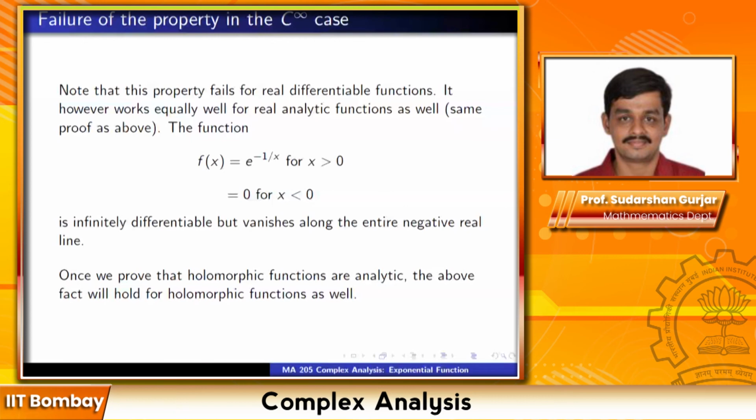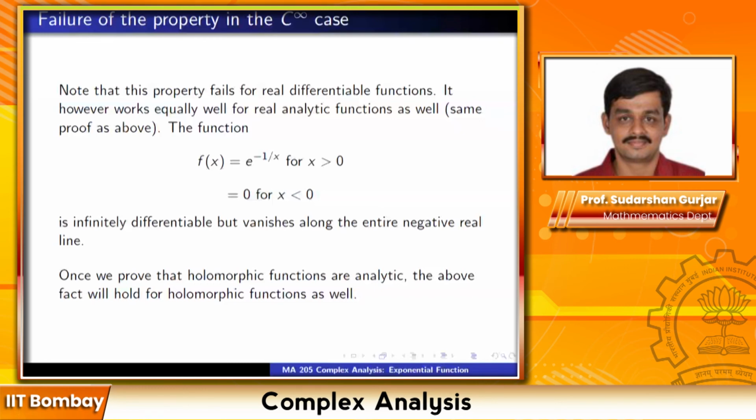Okay, now I want to explain the contrast with the real case. Anytime we study something in complex analysis, we should compare and contrast with what happens in real analysis or calculus. So note that this property that we had just explained fails for real differentiable functions. Which property am I talking about? Namely, the zeros being discrete, or isolated.